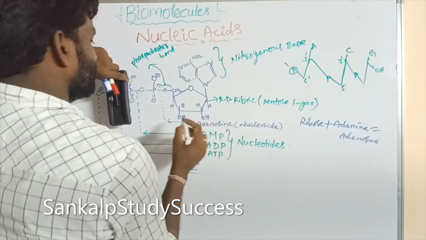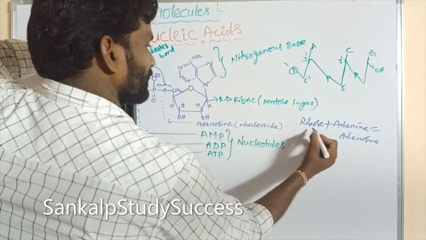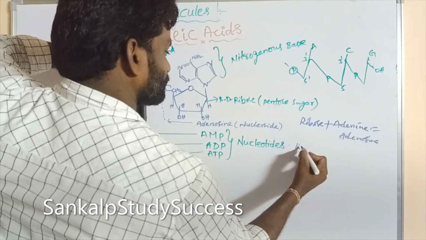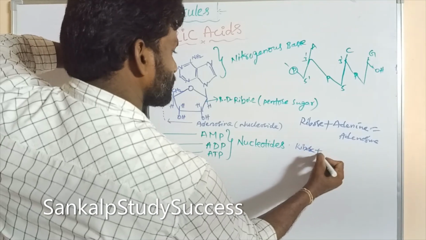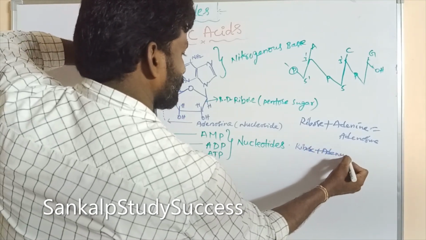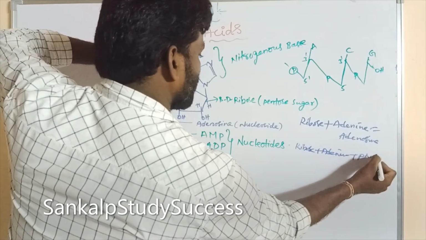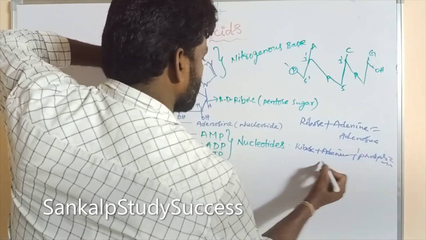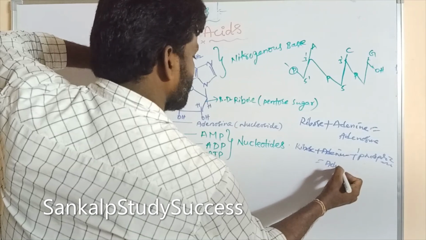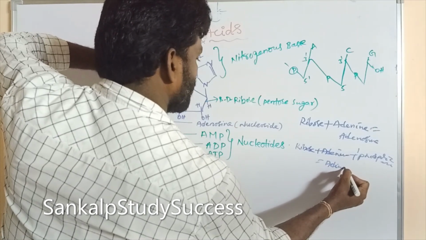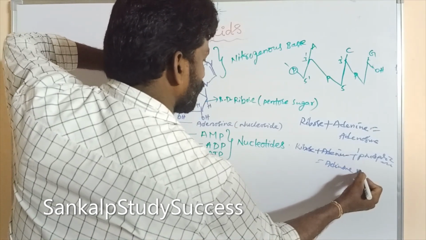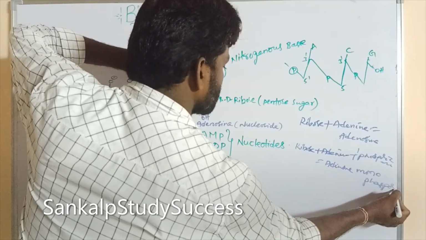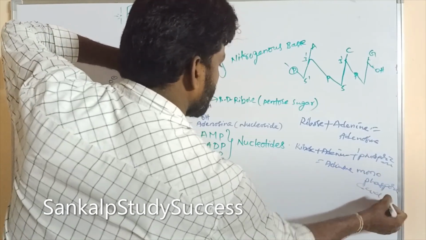This is adenosine, that is ribose plus adenine, and one phosphoric acid is equal to adenosine monophosphoric acid.